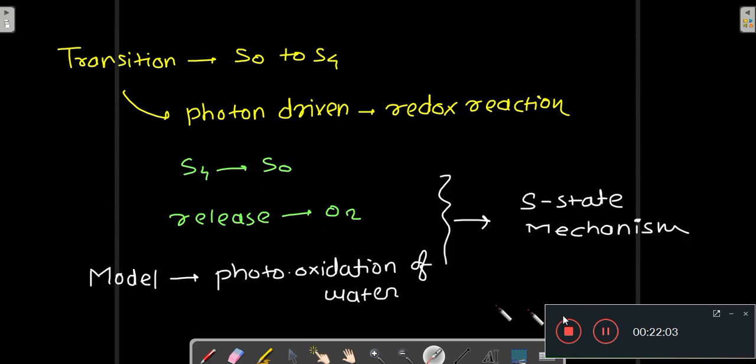This model of photooxidation of water is known as the S-state mechanism.